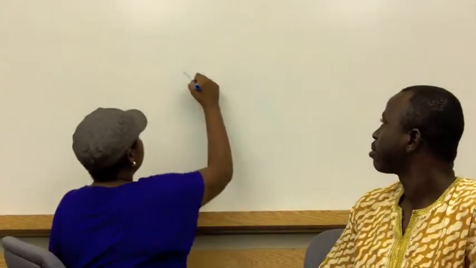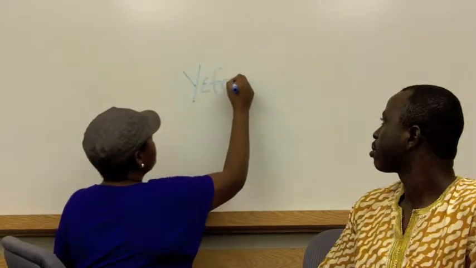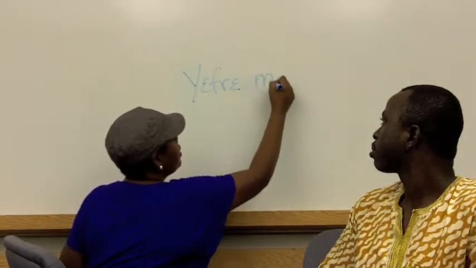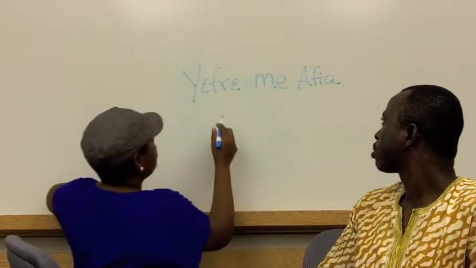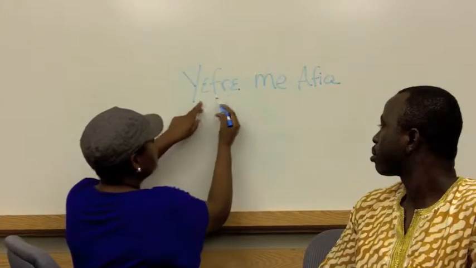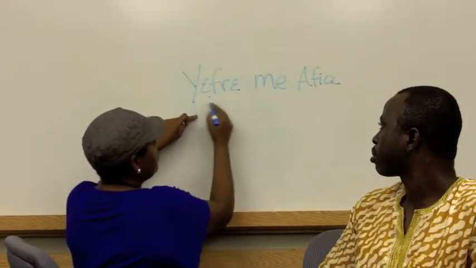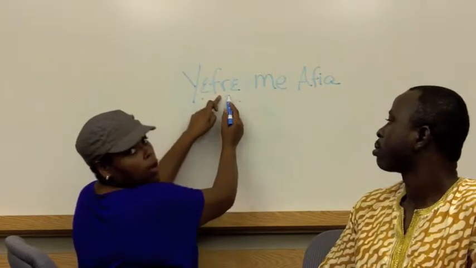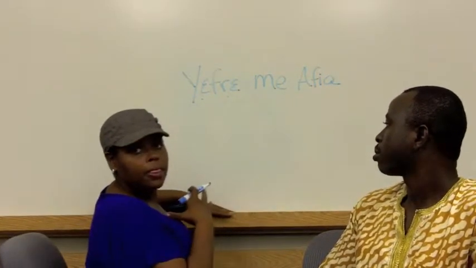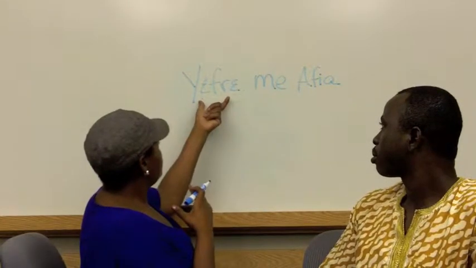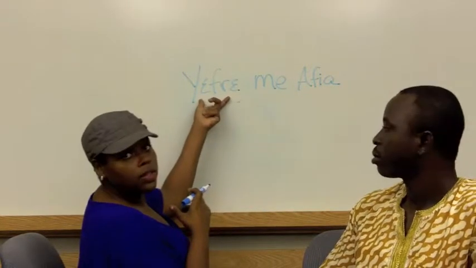Now that we've learned about the alphabet system, let's take a look at the writing system. Did you notice that we wrote "Yefre me efia"? In this case, I put the verb connected to the pronoun. Yefre: people call. So people call me Efia. That's what that translates to. And in this case, notice that the verb is always connected to the pronoun.